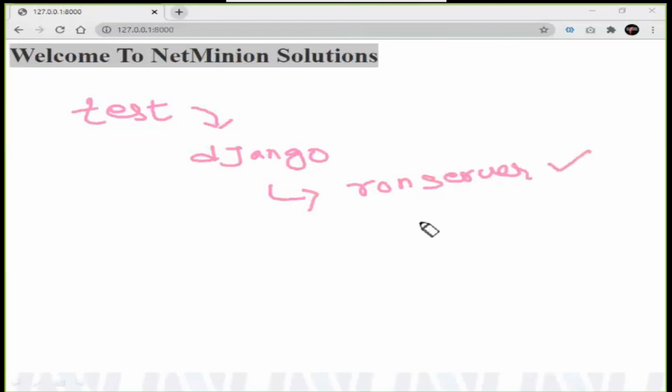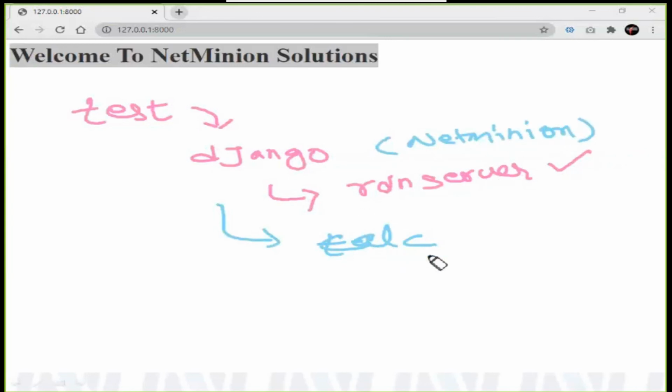So this was running fine. Then what we did, we made the NetMinion project. So here the project name was NetMinion, right? We have done that so far in Django.